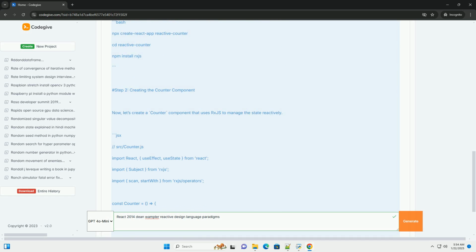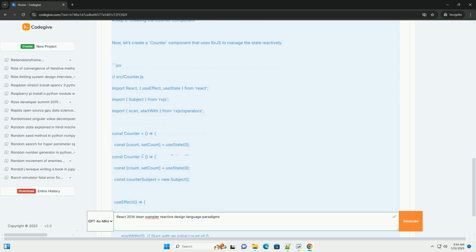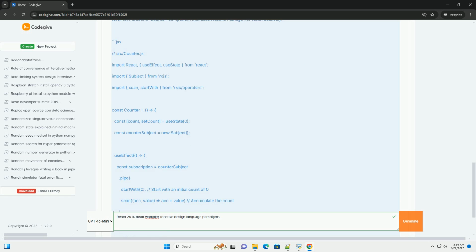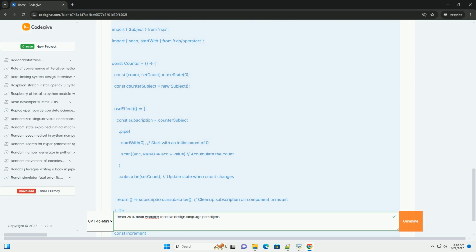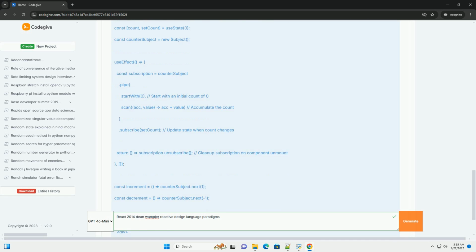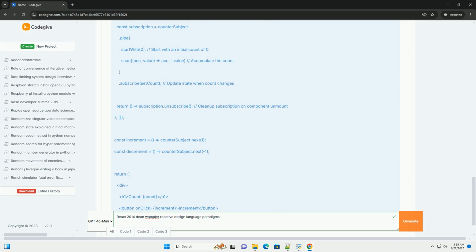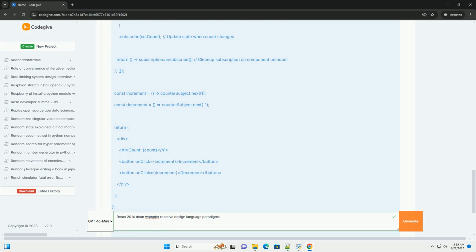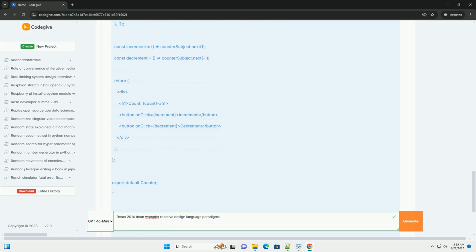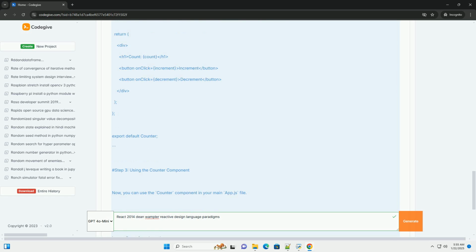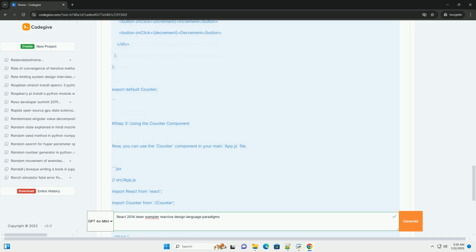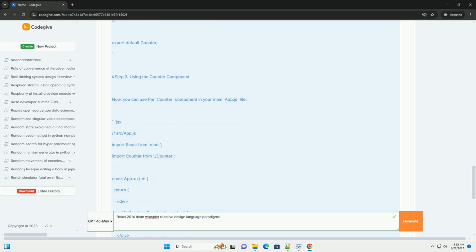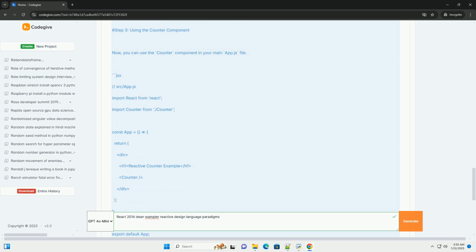Introduction to Reactive Programming. Reactive programming is a programming paradigm oriented around data flows and the propagation of change. This concept allows you to work with asynchronous data streams, making it easier to manage the complexity of modern applications, particularly those that rely on user interactions and real-time data updates.